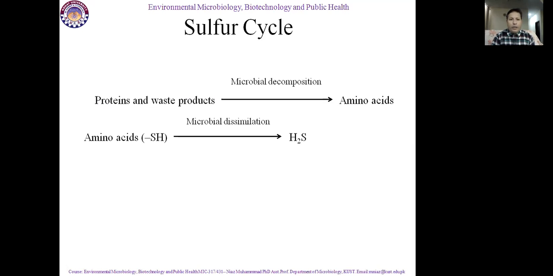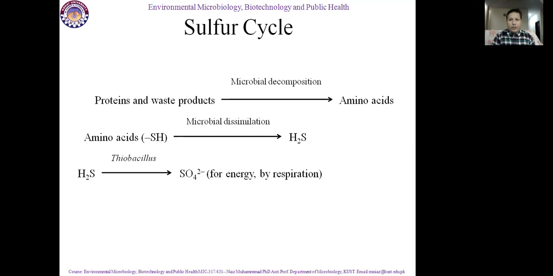And these amino acids, which contain the sulfhydryl form, SH, sulfur and hydrogen, in their structure, are further decomposed by microorganisms. This is called microbial desulfhydration. Amino acids are converted into H2S by means of microbial action, and the process has been given the name microbial desulfhydration.